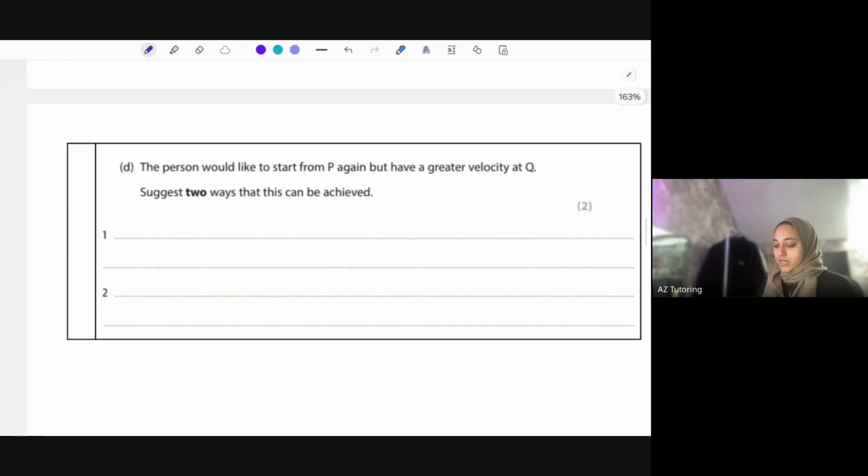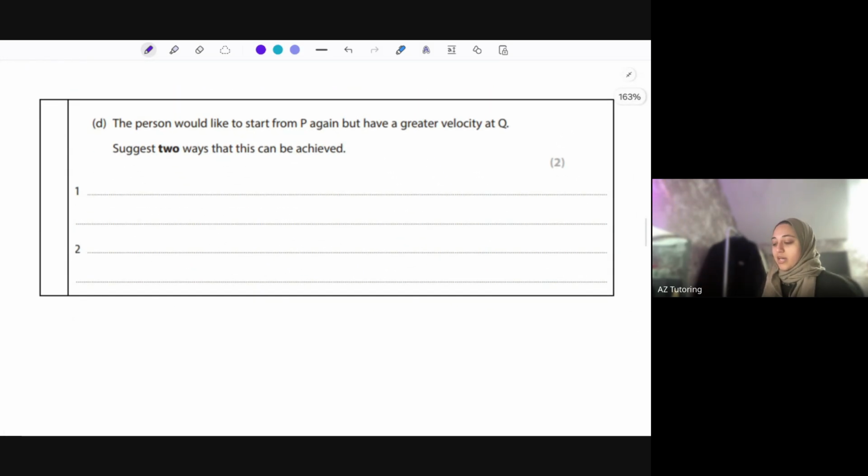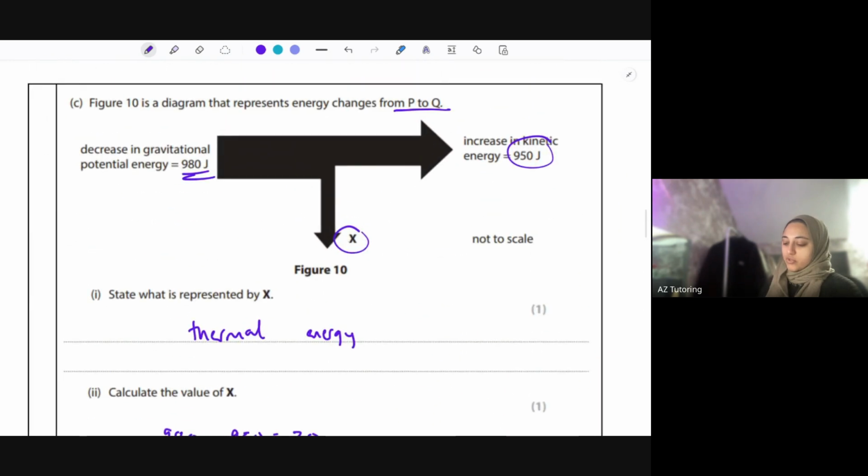Part D says the person would like to start from P again but have a greater velocity at Q. State two ways that this can be achieved. So how could he essentially get faster going down? He could lubricate the wheels, so the less friction that happens, the less heat energy is lost. If there's less friction, there's going to be less heat energy lost, so there's going to be more energy going into kinetic energy.